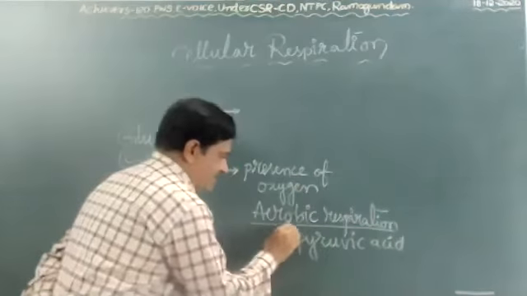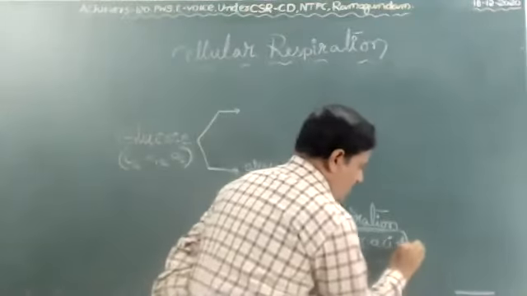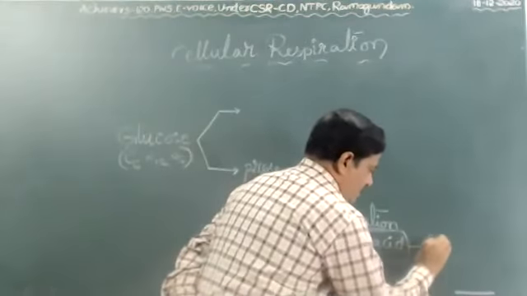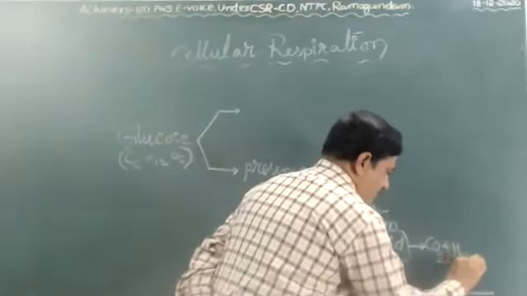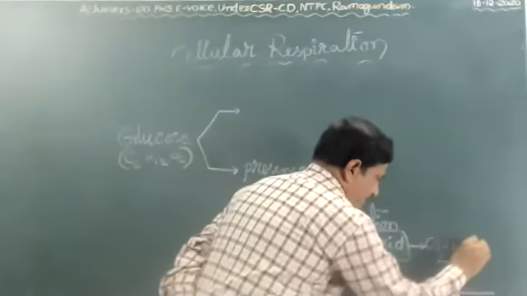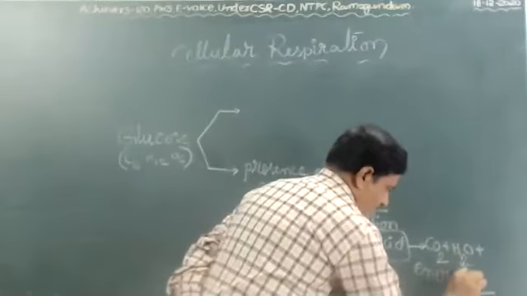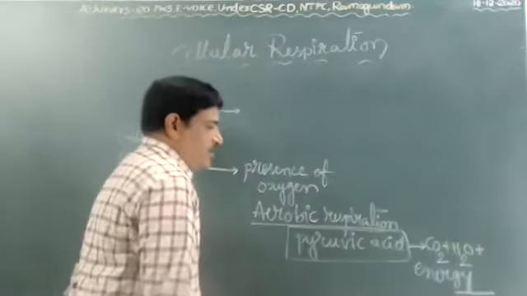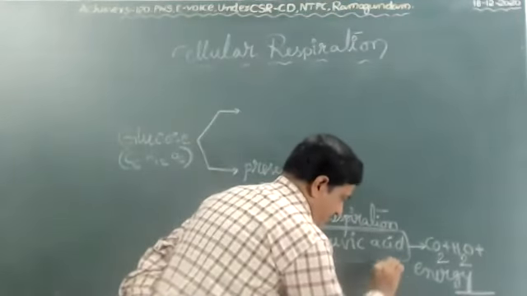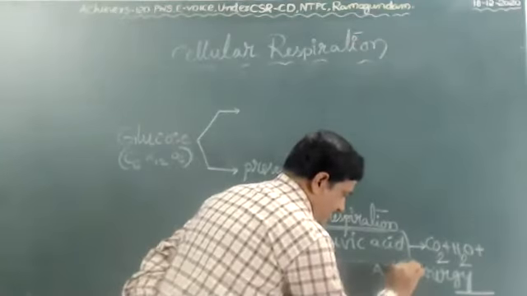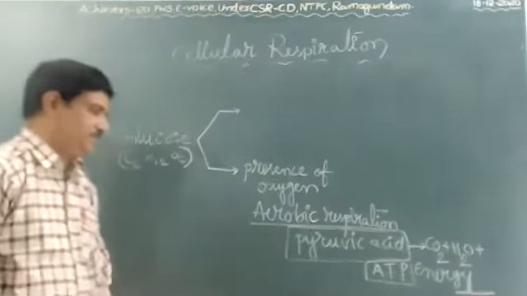This pyruvic acid undergoes respiration to form carbon dioxide, water, and energy. Energy in the form of ATP. Where does it occur? In the mitochondria of the cell.